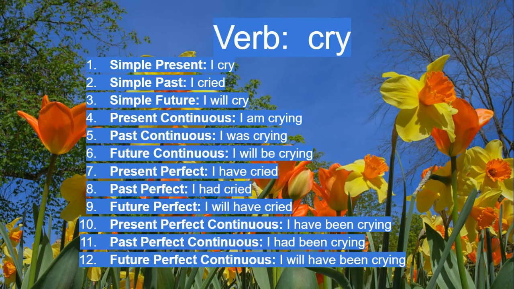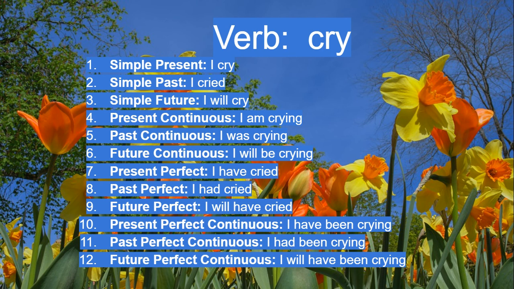The verb is cry. Now let's conjugate this verb. Simple present tense, I cry. Simple past tense, I cried. Simple future tense, I will cry. Present continuous tense, I am crying. Past continuous tense, I was crying. Future continuous tense, I will be crying.